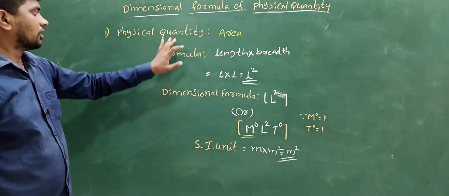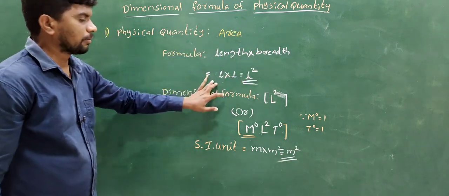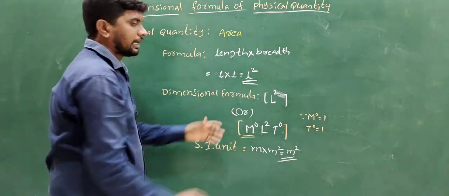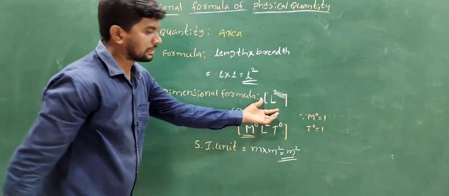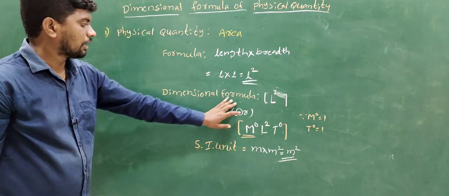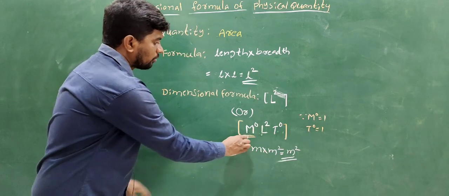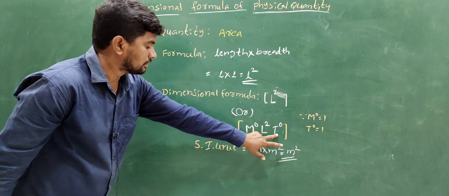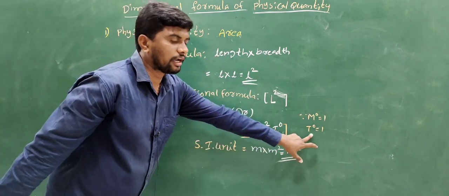Repeat once again. For the physical quantity of area, the formula is area equals length into breadth, L into L, L square. To write the dimensional formula, the dimensional formula of area is L square, represented by square bracket, or M^0 L^2 T^0. M to the power 0 means there is no mass in area, and there is no time in area, so M^0 and T^0 equal 1.